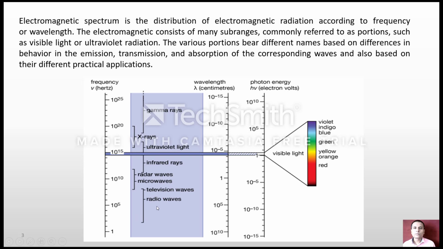As we go from radio wave to gamma ray, the frequency goes on increasing while the wavelength goes on decreasing. Similar to frequency, the energy of radiation also goes on increasing. So the infrared radiation lies between the visible and the microwave and radar waves.